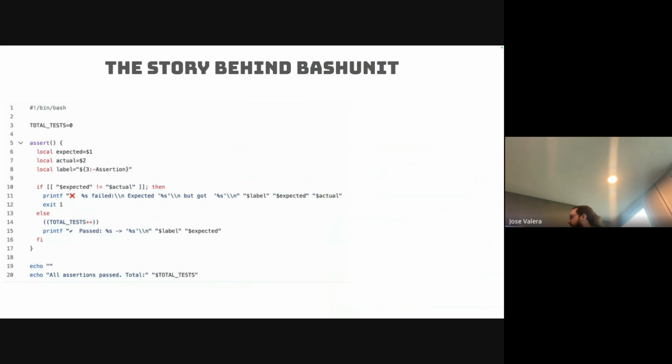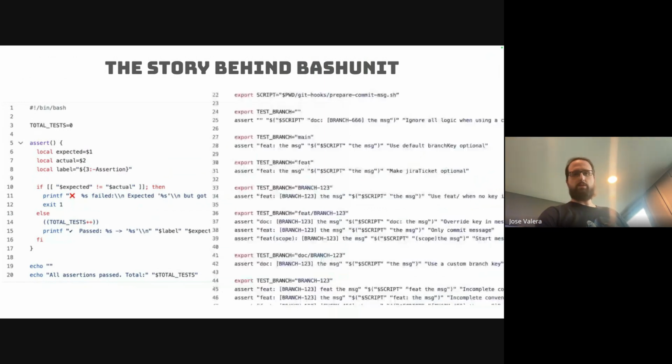After I wrote the pre-commit hook, I wrote a little assert function in Bash. We're not going to read the Bash now in detail, but as you can see, there is an assert function. You have the expected and actual values, and you compare. If expected is not the same as actual, then error, exit. You print fail. Otherwise, you print pass. That was kind of the first initial idea I did three years ago.